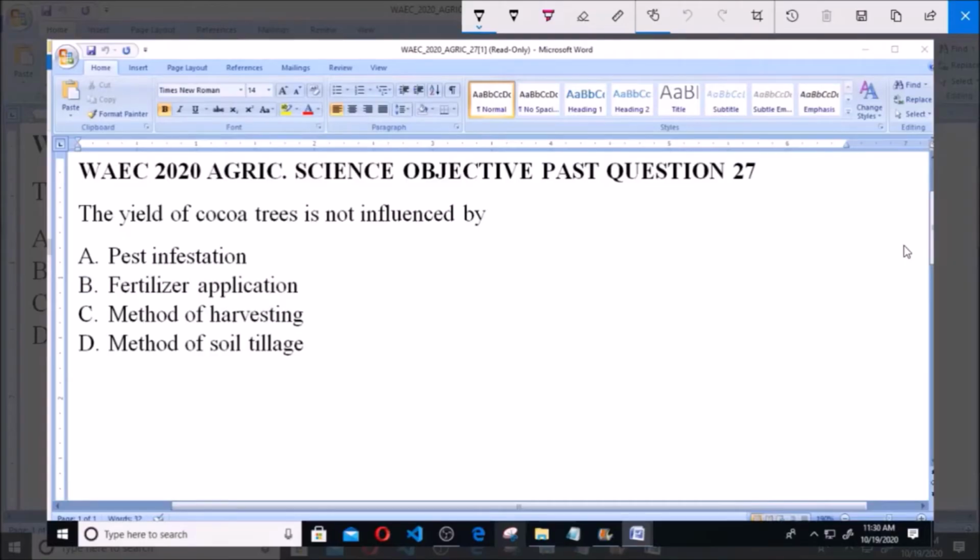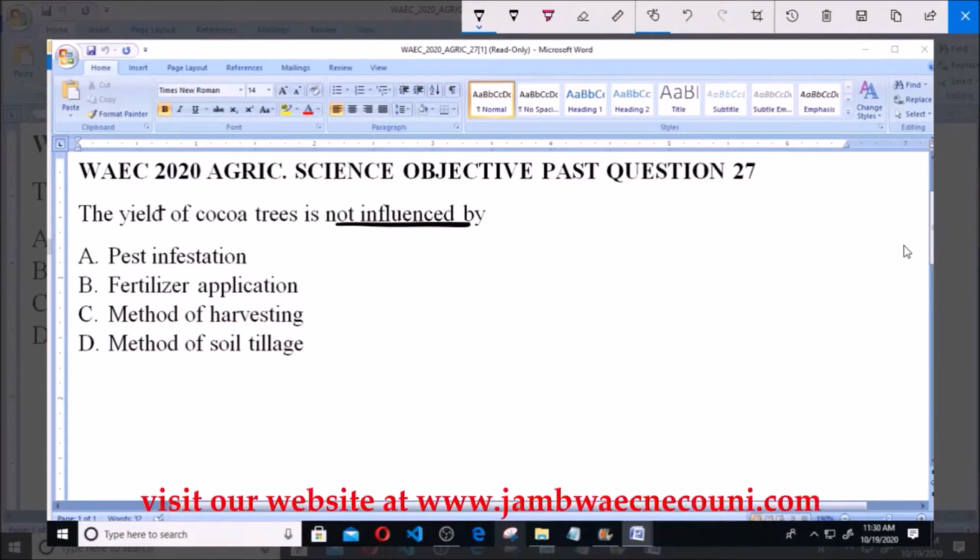Waec 2020 Agric Science Objective Past Question 27. The yield of cocoa trees is not influenced by A. Pest infestation, B. Fertilizer application, C. Method of harvesting, D. Method of soil tillage. So these are various factors listed here, and I asked for the one that does not influence the yield of cocoa trees.